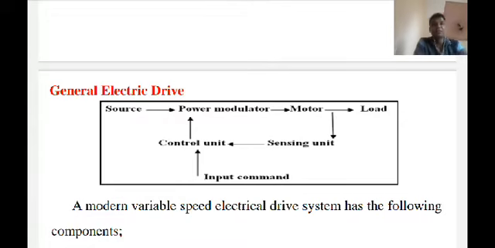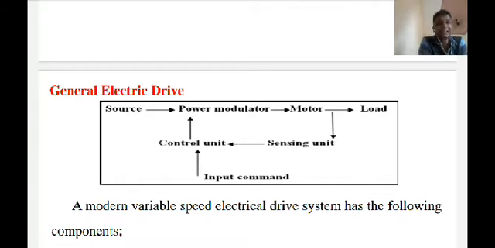Depending on the source, AC source or DC source, we generally categorize AC drives and DC drives. This is a comparison: how do you compare AC drives and DC drives? In DC drives, the power circuit and control circuit are simple and inexpensive, and in AC drives, the power circuit and control circuit are very complex.